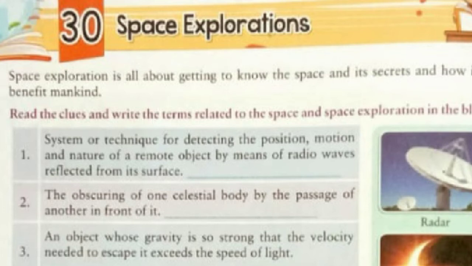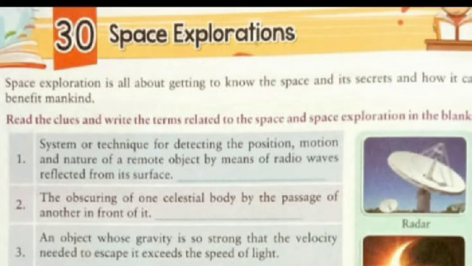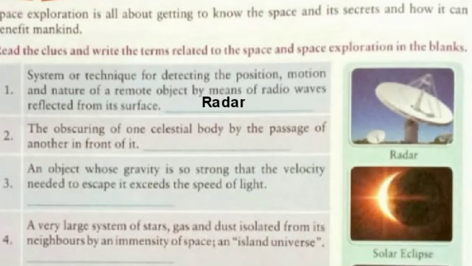System or technique for detecting the position, motion and nature of a remote object by means of radio waves reflected from its surface. So as you can see, it is shown in the picture here. It is radar. Okay, so write the answer here. Okay, let's see our question number 2.